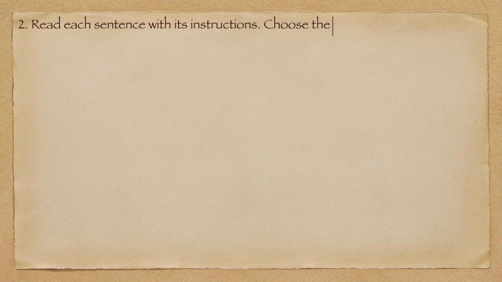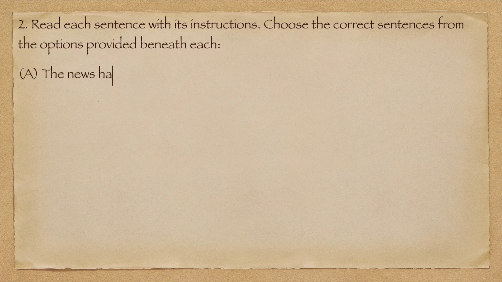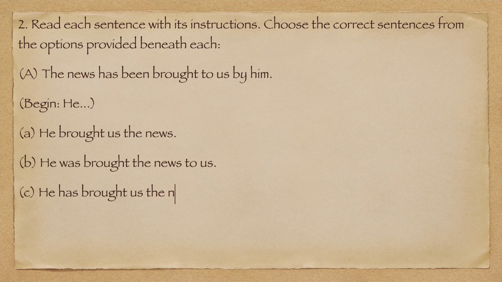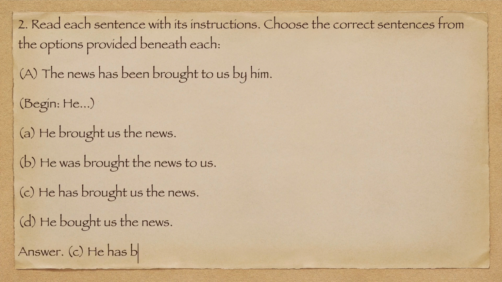2. Read each sentence with its instructions. Choose the correct sentences from the options provided beneath each. A. The news has been brought to us by him. Begin, he. A. He brought us the news. B. He was brought the news to us. C. He has brought us the news. D. He bought us the news. Answer. C. He has brought us the news.